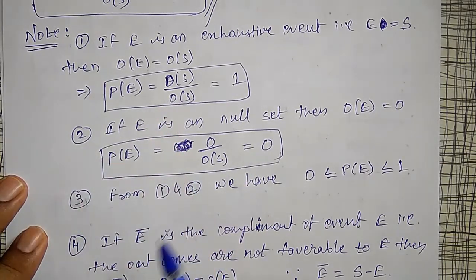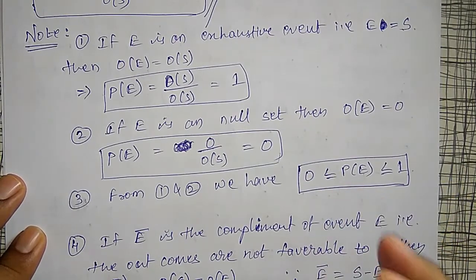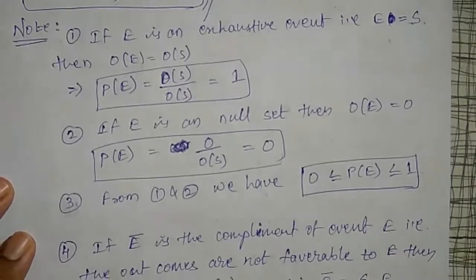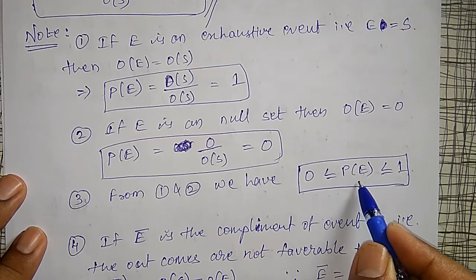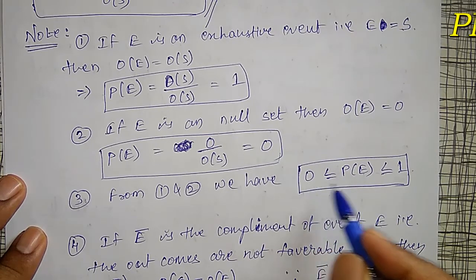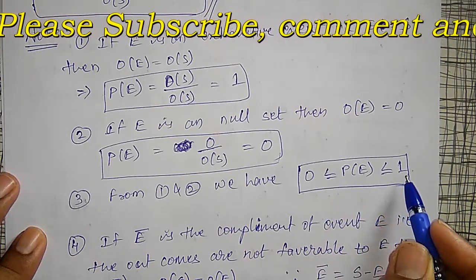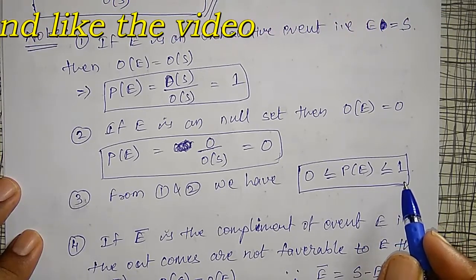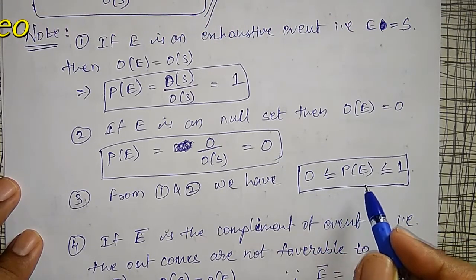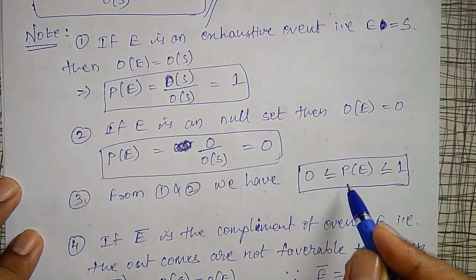If you remember these two, you will definitely get marks. The probability of any event will not be less than 0 and more than 1. That is, the probability of any event lies between 0 and 1 only. If you are getting any answer more than 1, then your answer is wrong. If you are getting less than 0, then also your answer is wrong. That's why this property is very, very important while solving examples.